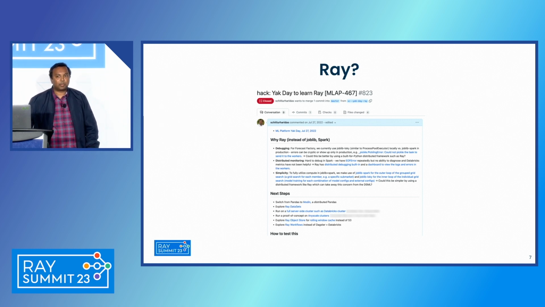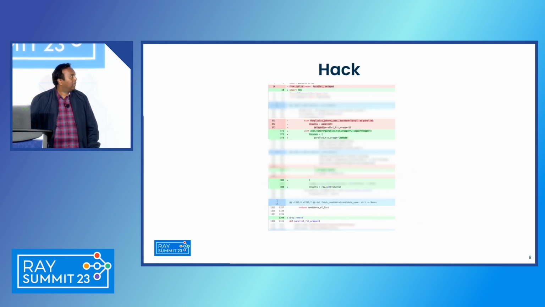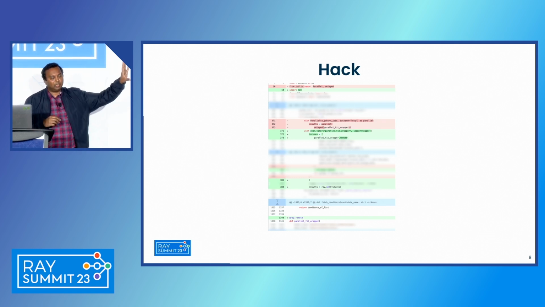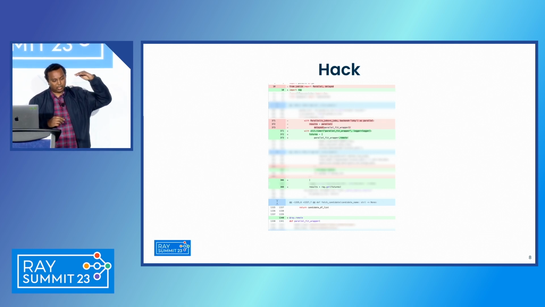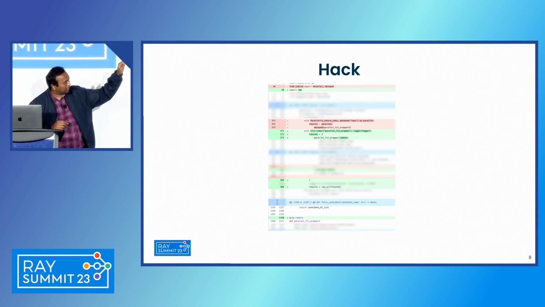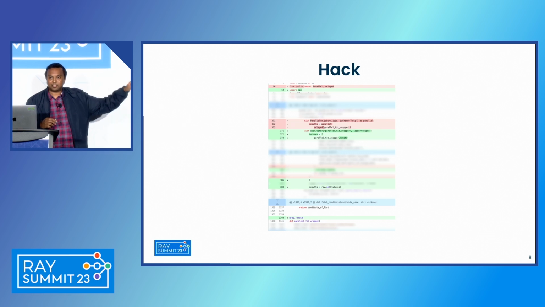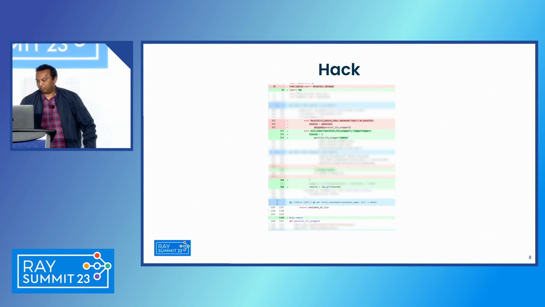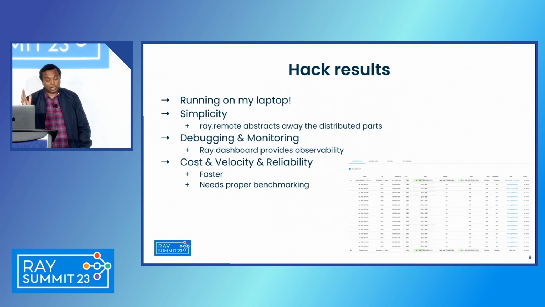In our team, we have something called a Yak Day, which is kind of like a hack day, where we take one day in a month to either pick up a backlog task or learn about something that you've been wanting to learn. So I took the Yak Day opportunity to learn about Ray. And it was a very simple hack. I just took the joblib lines and replaced that with a ray.remote, right? And literally, this is the actual diff. This is not a made-up example. This is the actual diff, right? And it was running on my laptop.